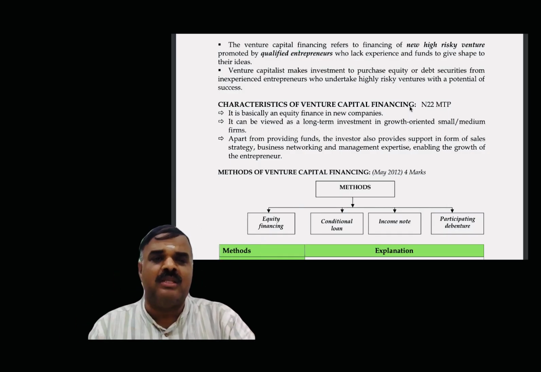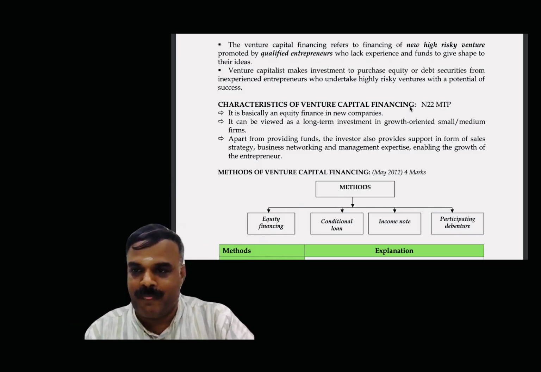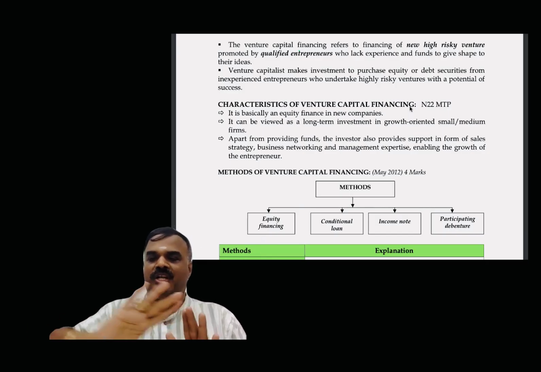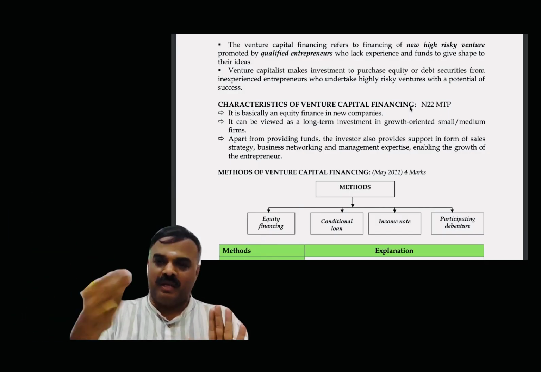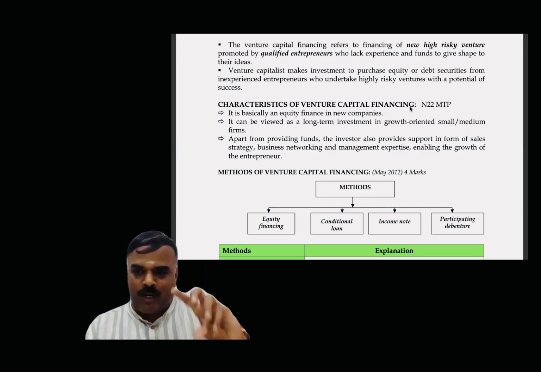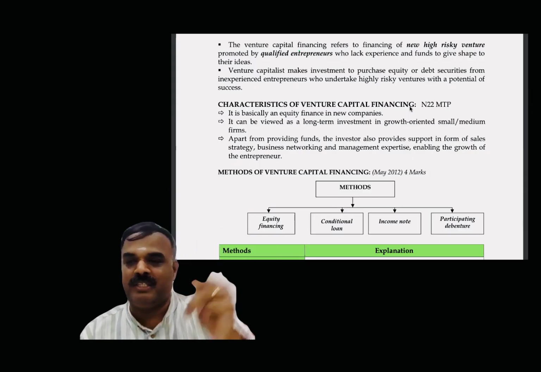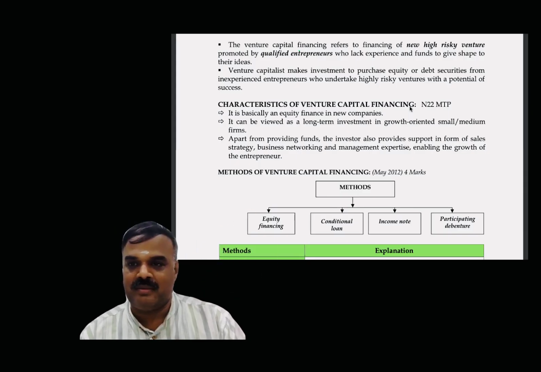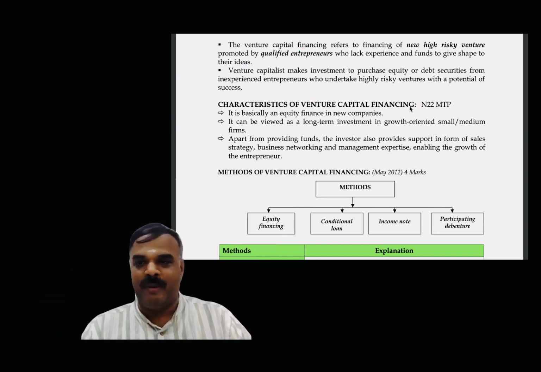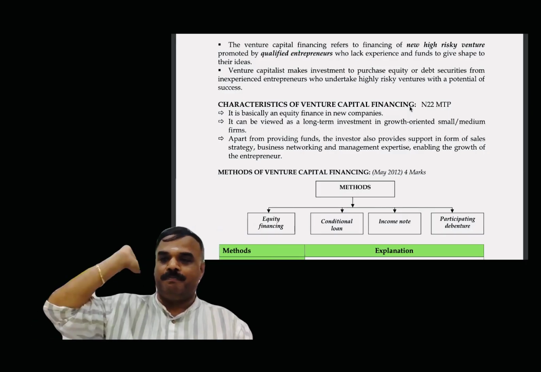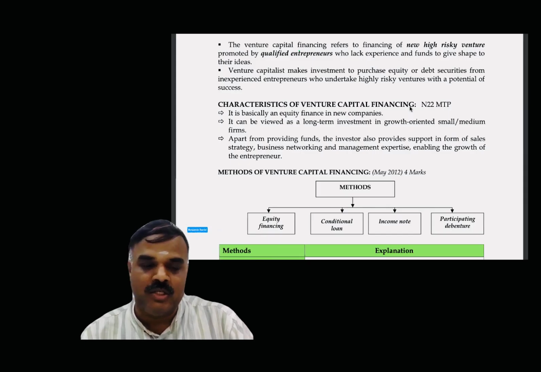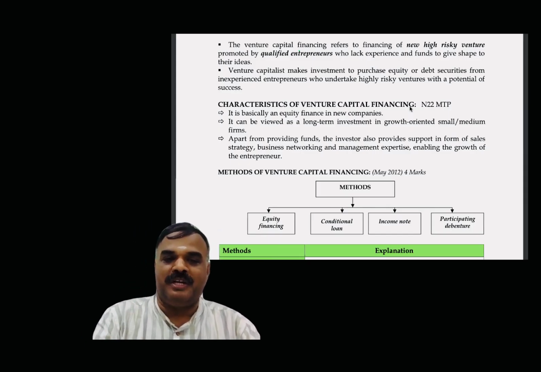The last one is called participating debenture. In general, a debenture holder is not in a position to participate in the company. Right? But what does participating debenture mean? In the beginning phase, during the research phase, no interest at all. Clear? He is contributing to me, some sort of help. In the second phase, the product has been created but the market may not click much. Then a low rate of interest. Market rate is 18%, I pay only 10% interest. So he is helping me. Am I right or not? Once the sales have picked up, then instead of 18%, I give 25%. Is the logic clear or not? So that concept is called participating debenture.